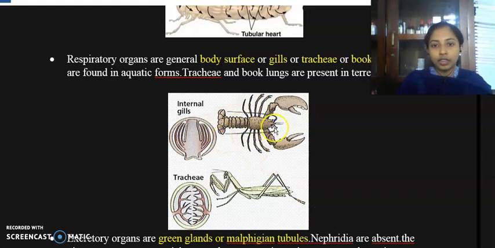Here you can see the structure of the lobster. Lobster is an aquatic organism which possesses gills as their respiratory organ. Here below you can find praying mantis. Praying mantis is a terrestrial organism or terrestrial arthropod, and its respiratory organ is trachea.